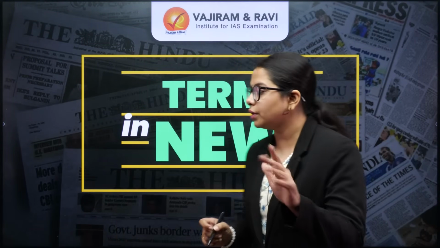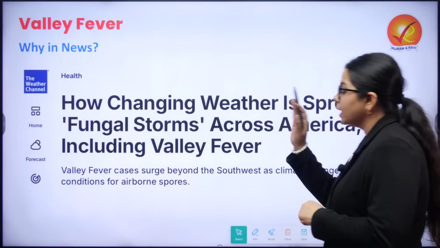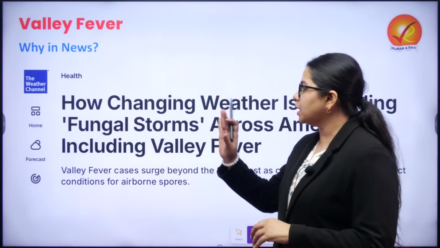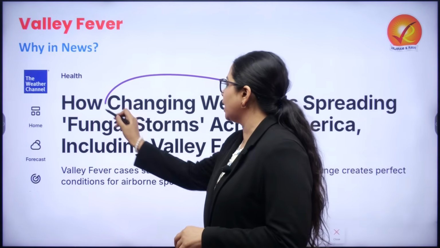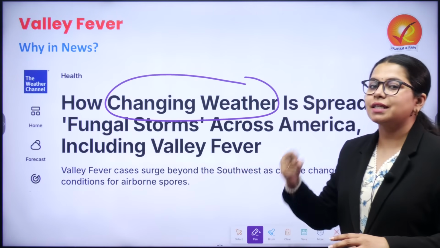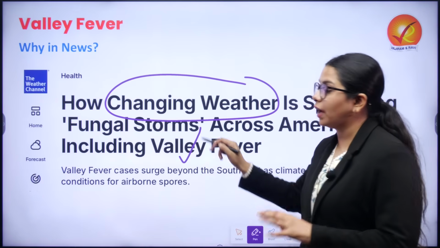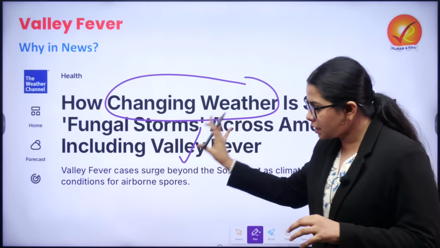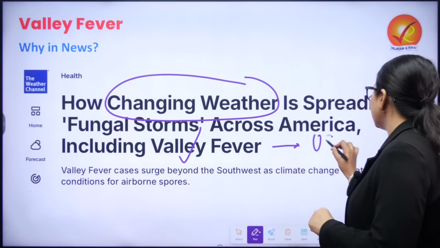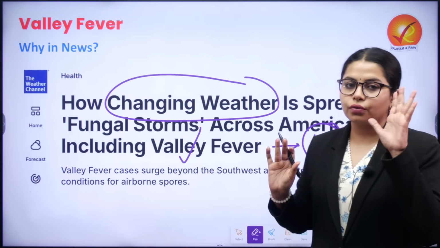Now beginning with the first term that we are going to talk about today, it is valley fever. Valley fever has been in news because changing weather is leading to fungal storms, which is responsible for the spread of valley fever. When we talk about this specific case surge, this is concentrated in the southwest of US.